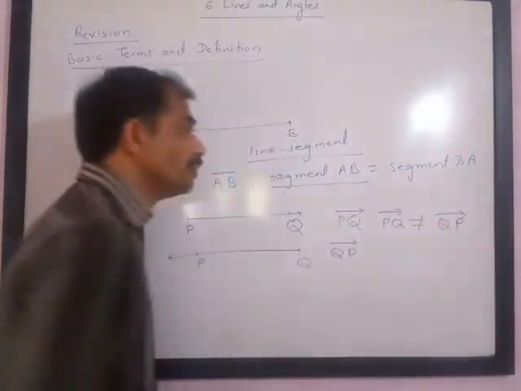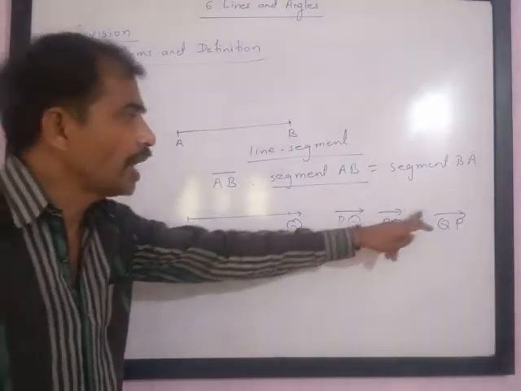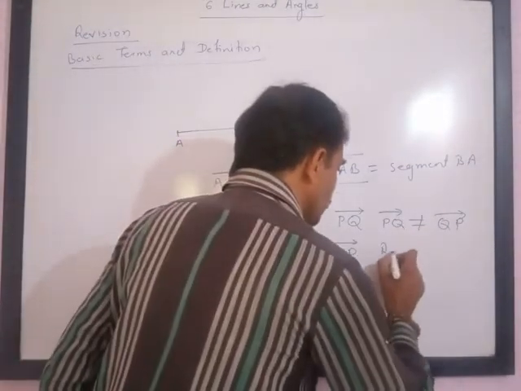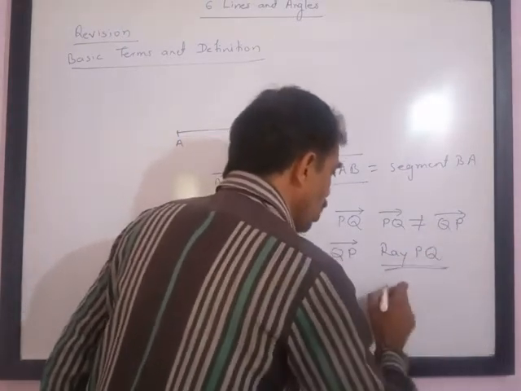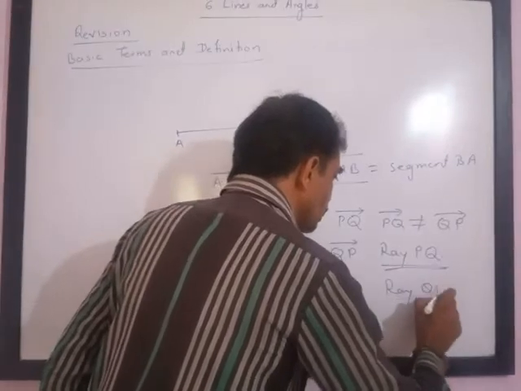These are not equal. Normally we write ray PQ, or if you want, you can write ray QP.